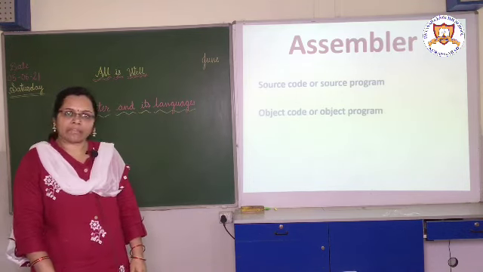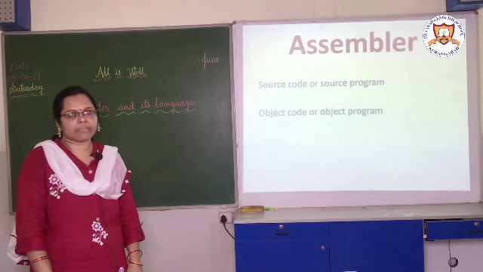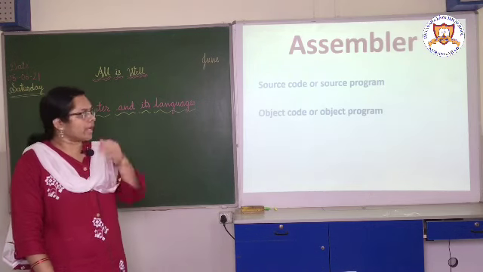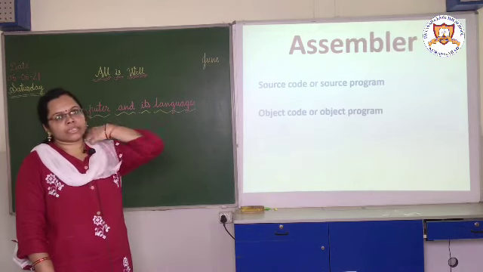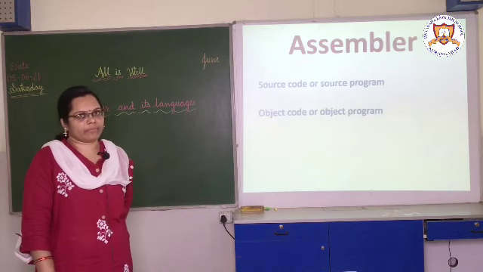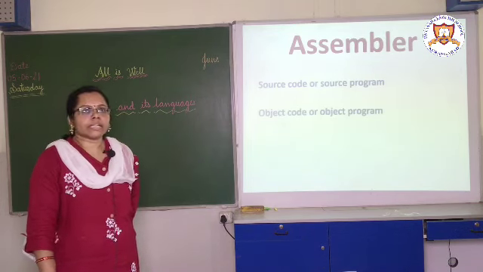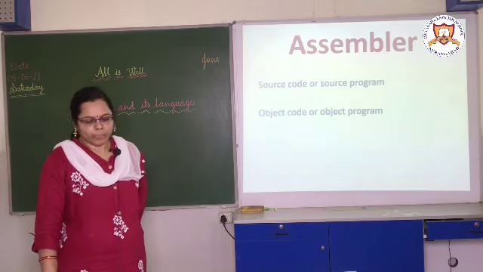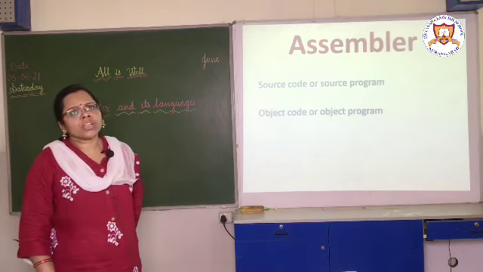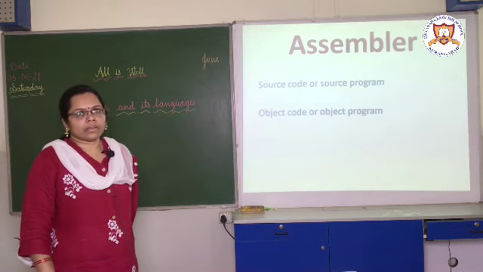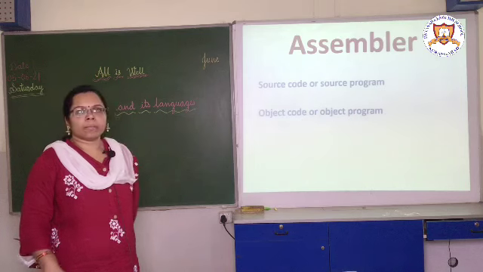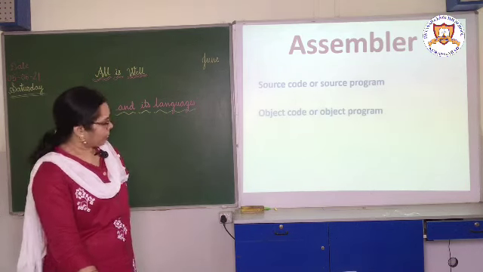Assembly language is also a machine dependent language, and it is also referred to as a low level language, because it is quite time consuming, and to run the program, the execution time is more.